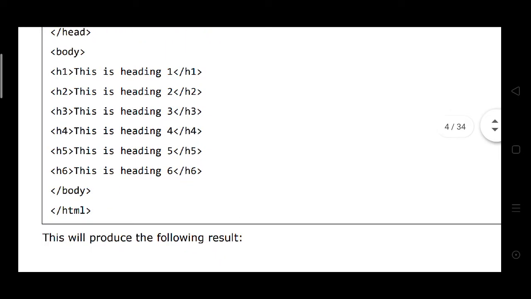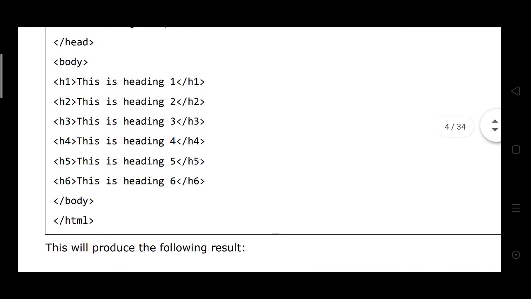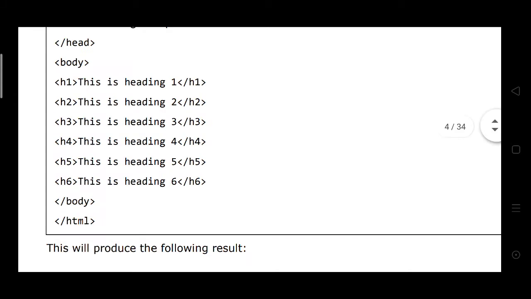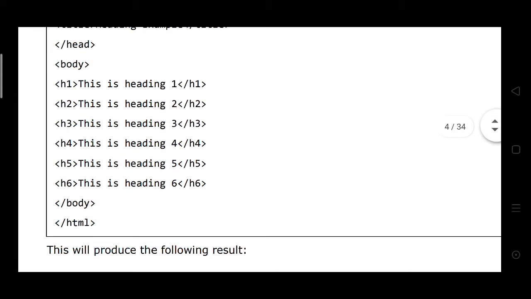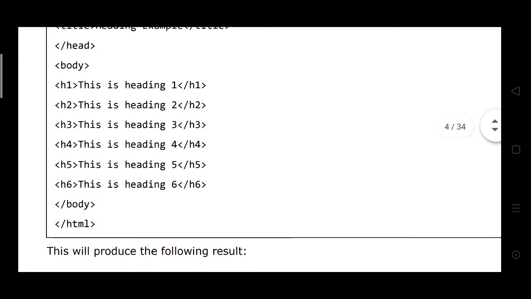Open with H1, this is heading 1, closed by the slash H1, and then H2, this is heading 2, closed by H2, then H3 also the same, H4 also the same, H5 also the same, and the last one H6 also the same.